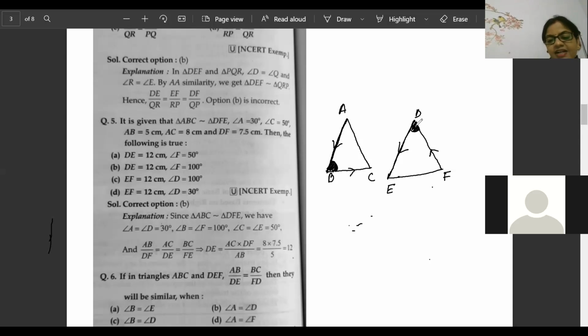So which one is the correct answer? Angle A is equal to angle F? Not sure, we don't know. Angle A is equal to angle D? Not at all. Angle B is equal to angle E? It is not inside the arrow. But in between these two arrows, following the process, angle B and here the arrow is coming like this. So shall we write C is the correct answer in shortcut? Angle B is equal to angle D. The correct option is C. Super, very good.